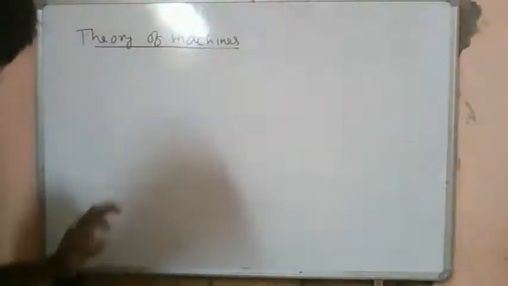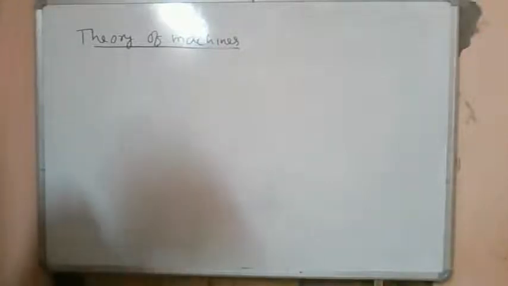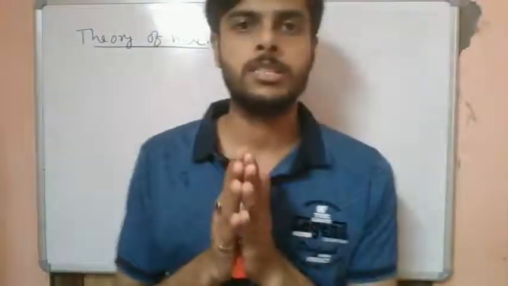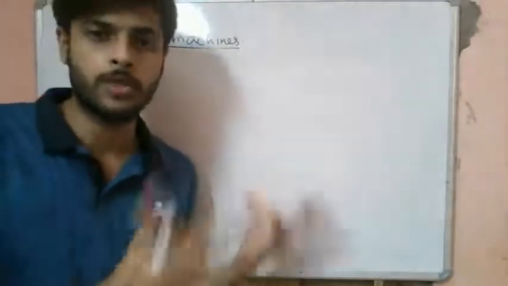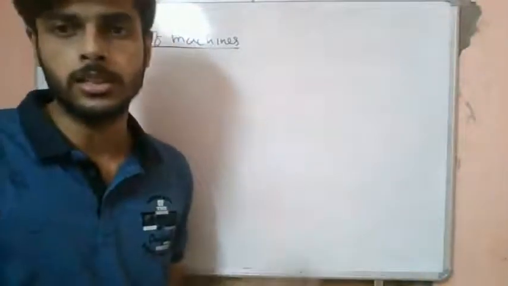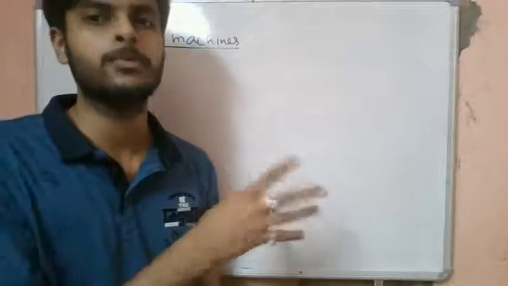So we have understood the definition of mobility. Now we need to understand how to find out the mobility. But before that, we need to understand one question: why is this mobility required? Let's say we are given an arbitrary assembly of rigid bodies or links. We should know whether these links will have relative motion or not.